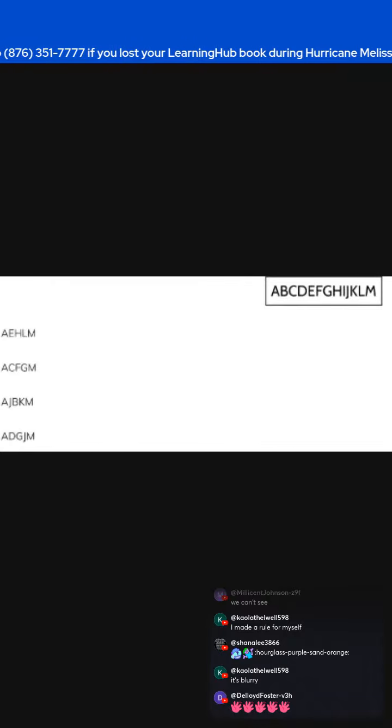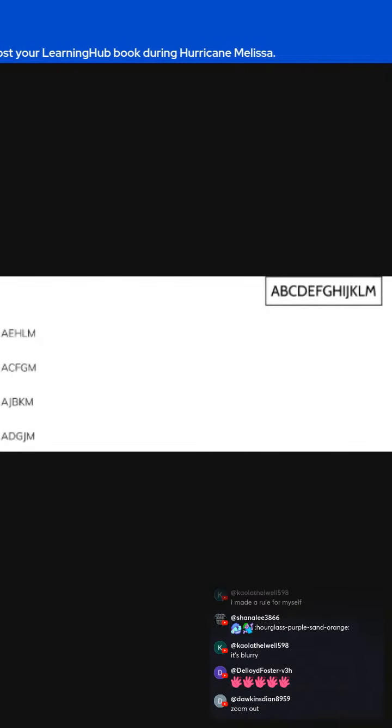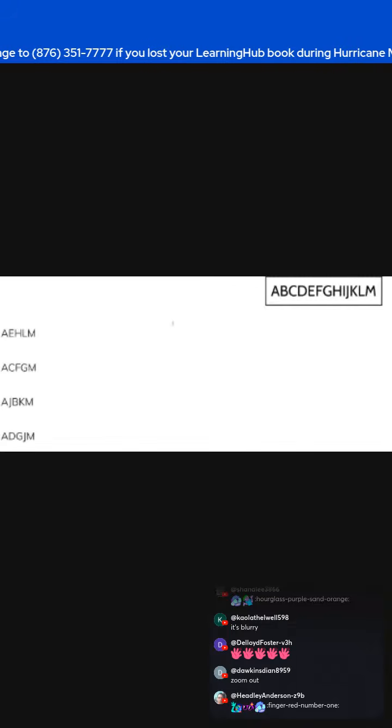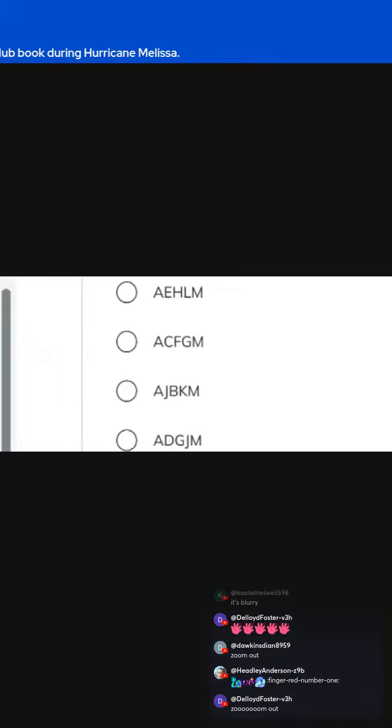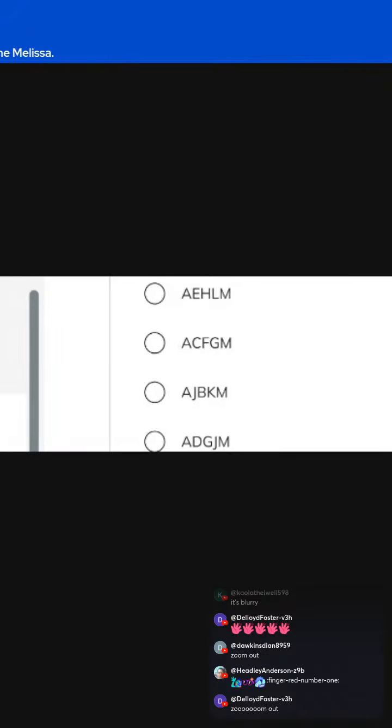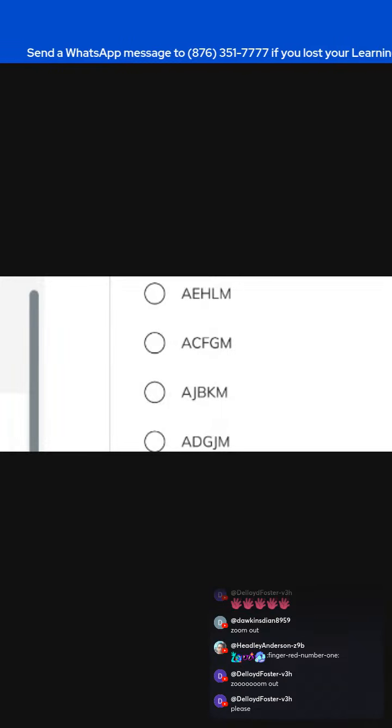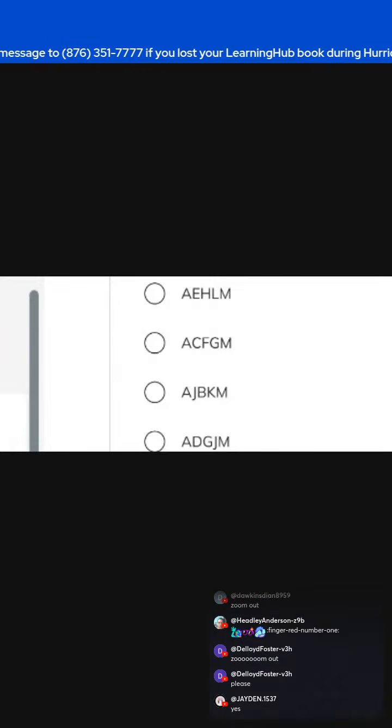All right, guys. So I want you guys to just give me some feedback. Do you understand how to solve this? Let's say you get a question like this in the exam. Would you understand how to solve this, guys? Let's see if I can make this any bigger. But guys, if I do, you're not going to see the alphabet. So if you get a question like this and you were asked to find the pattern, could you find the pattern?